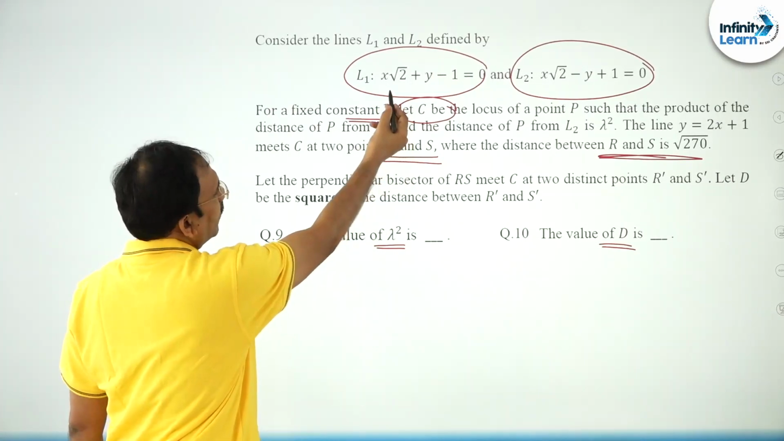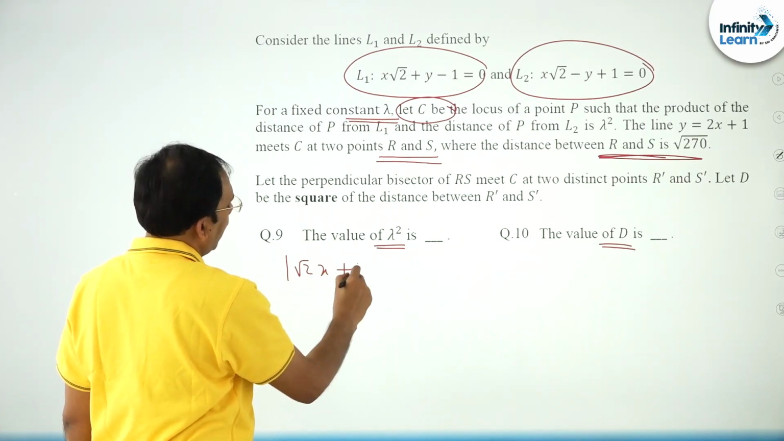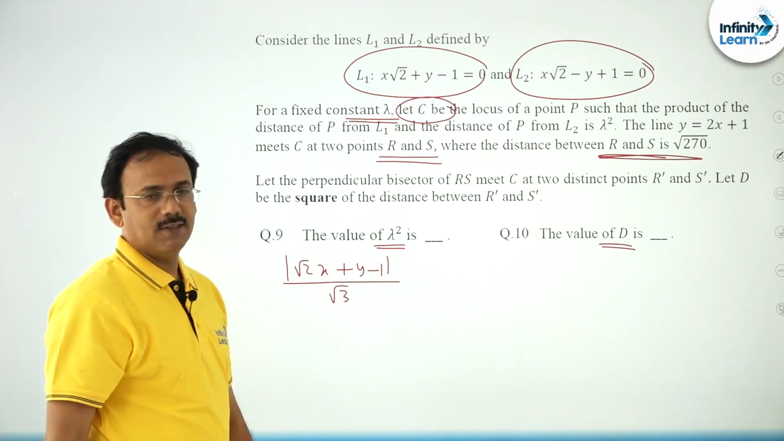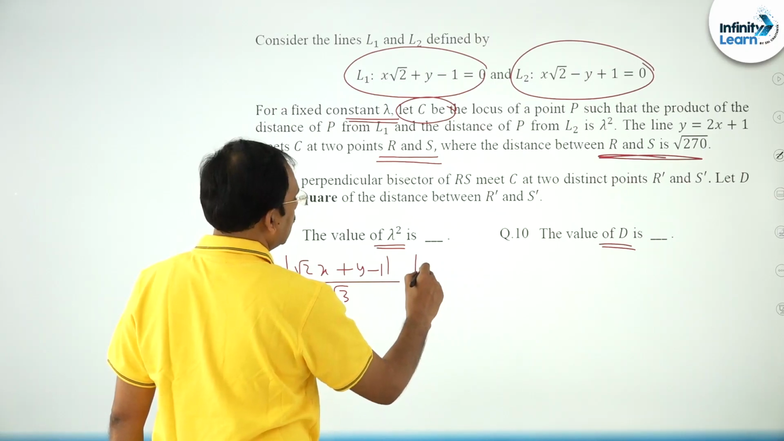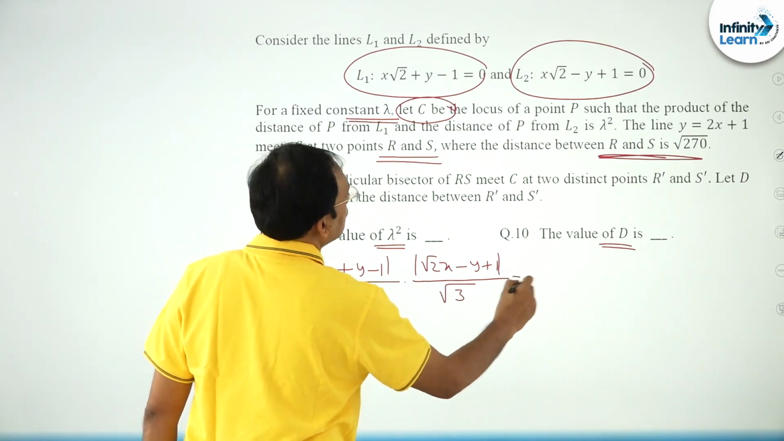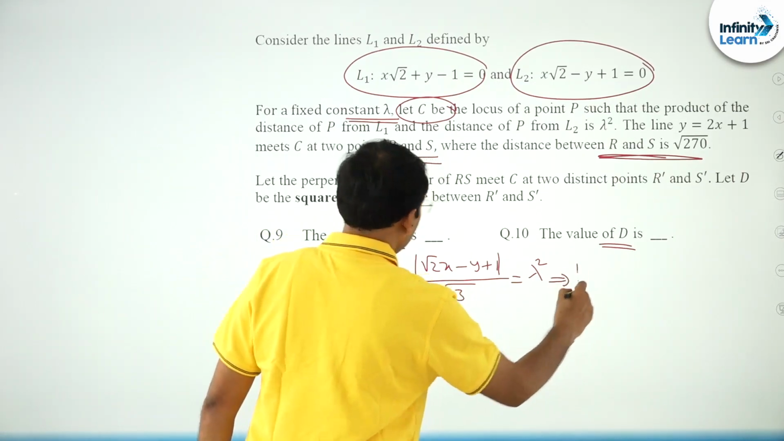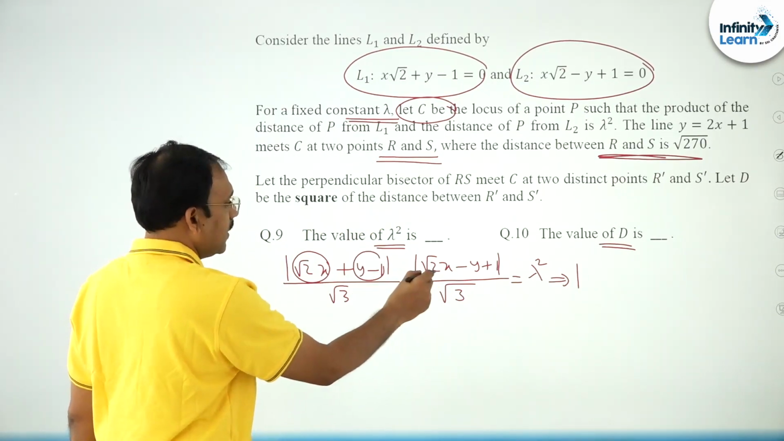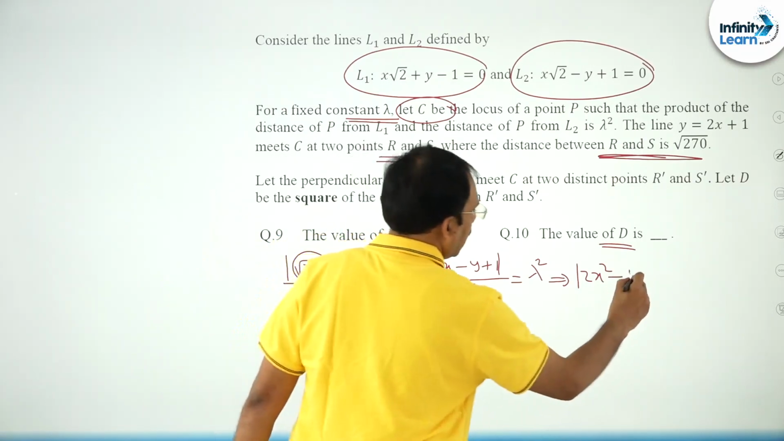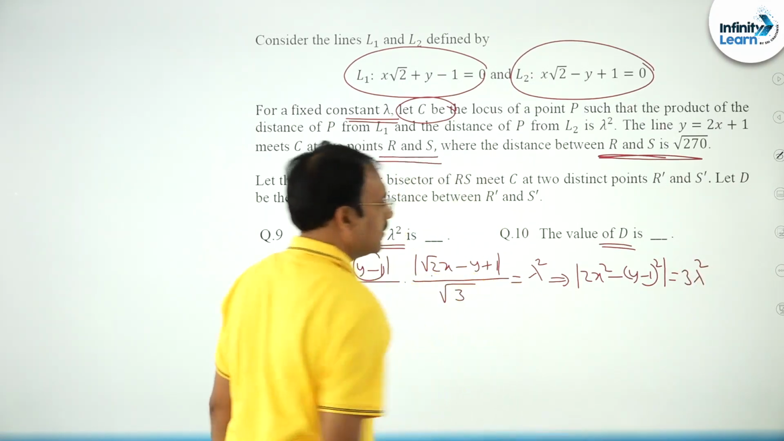The perpendicular distance from this point onto these 2 lines is modulus of (root 2 x plus y minus 1) by root of a square plus b square, which is root 3, into the perpendicular distance (root 2 x minus y plus 1) by root 3, equal to lambda square, he said. Fine, friends, you can treat this like (a plus b)(a minus b), so a square minus b square: 2x square minus (y minus 1) whole square, with modulus, is equal to 3 lambda square.